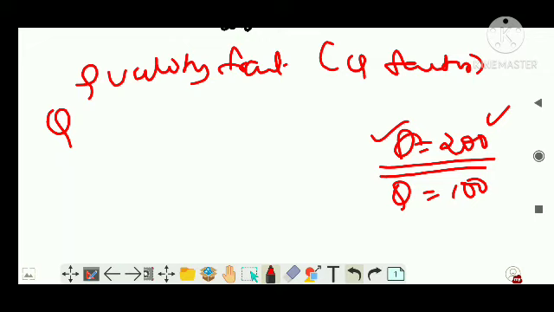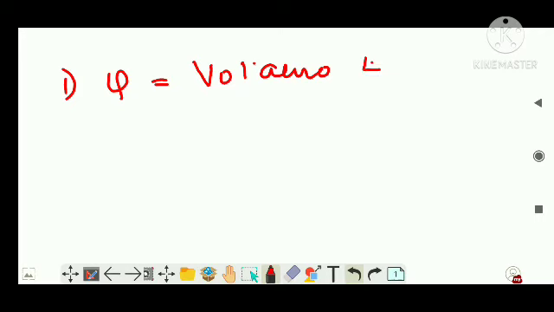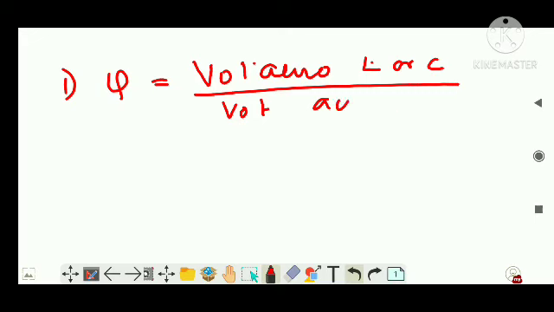Now let's move on, guys. There are two ways in which you can derive it. First, quality factor is given by the voltage across L or C divided by the voltage across R. That is, the expression for quality factor is voltage across L and C divided by voltage across R. You can take either the inductor or the capacitor. I am just going to take the inductor.